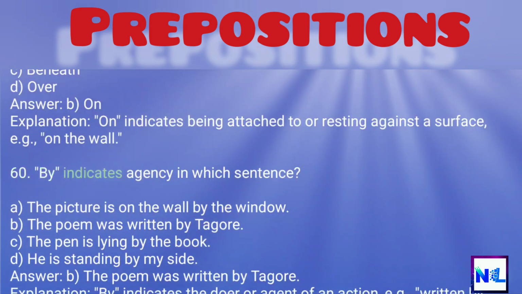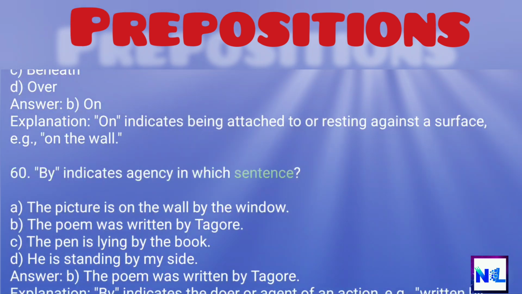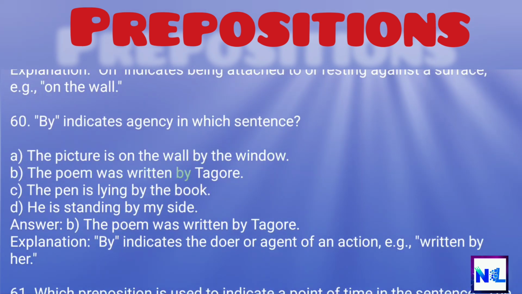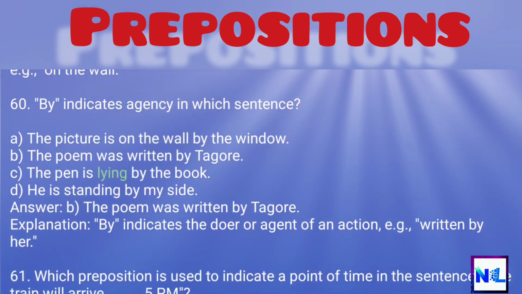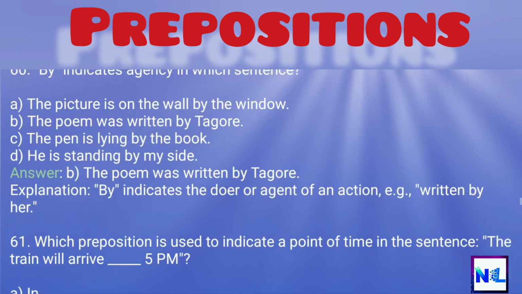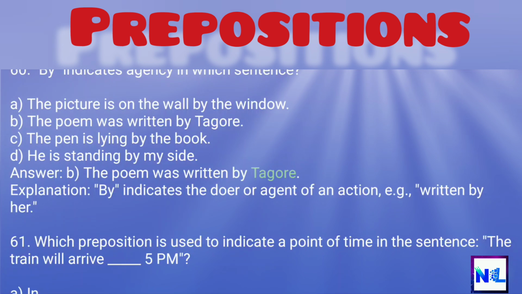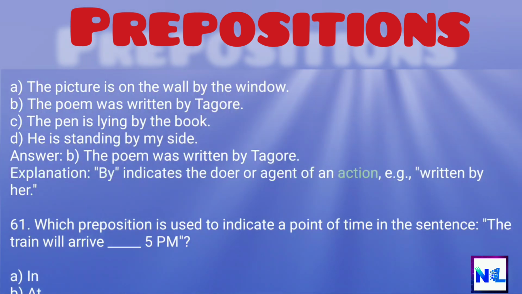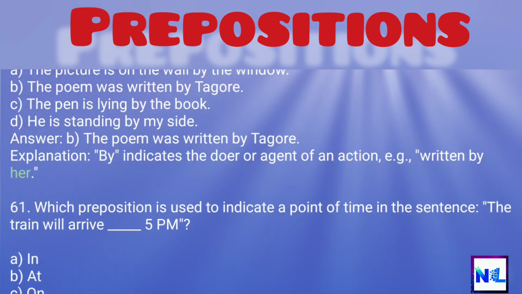60. By indicates agency in which sentence? A. The picture is on the wall by the window. B. The poem was written by Tagore. C. The pen is lying by the book. D. He is standing by my side. Answer: B. The poem was written by Tagore. Explanation: By indicates the doer or agent of an action, e.g., written by her.